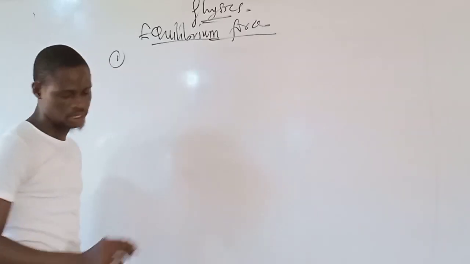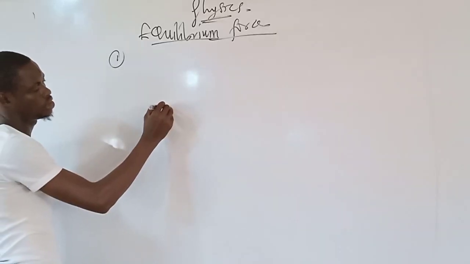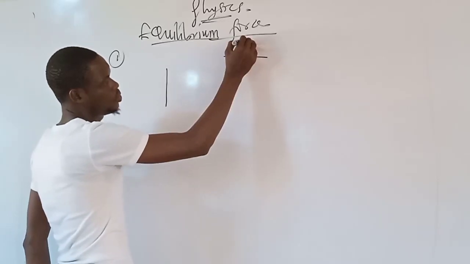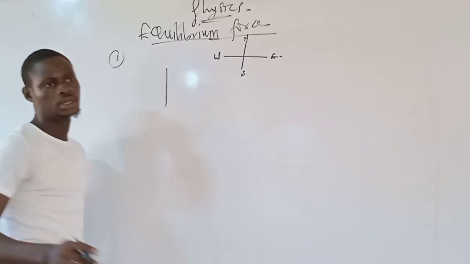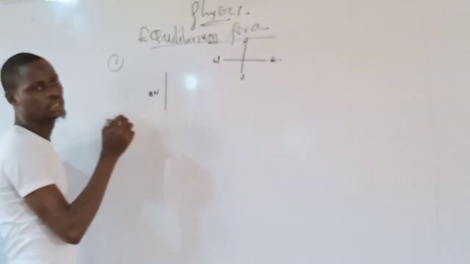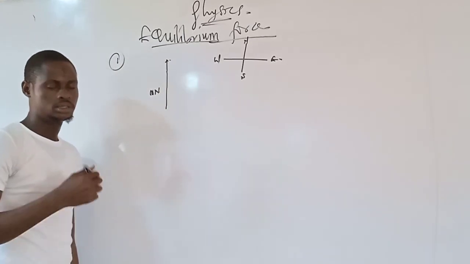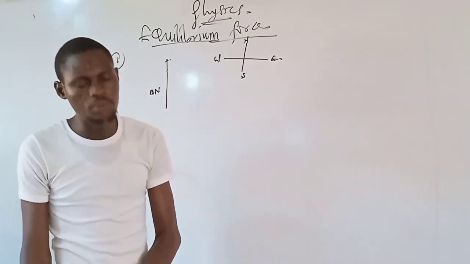Now, if you follow this, they said it moved 10 km along the north. If this is the north, in your cardinal points we have the north, south, east, and the west. Let's say the lorry moved 10 km northward. This is the direction of the north. Let's say this is 10 km. Now, the next thing they said is 4 km eastward.